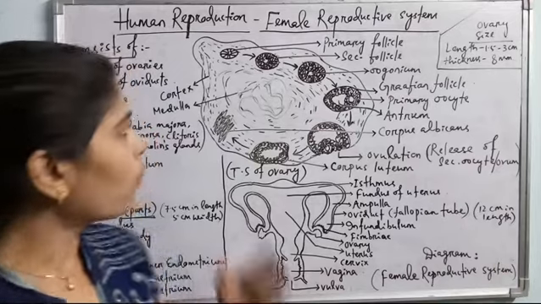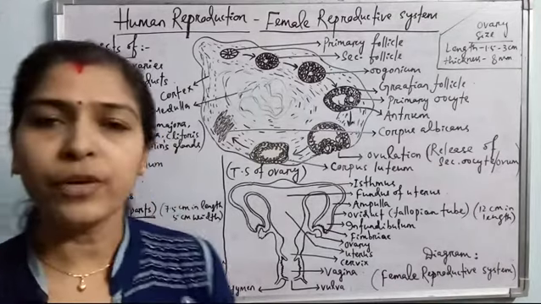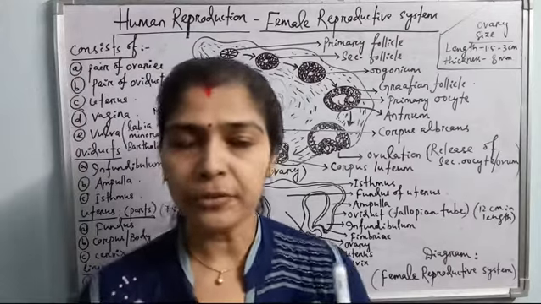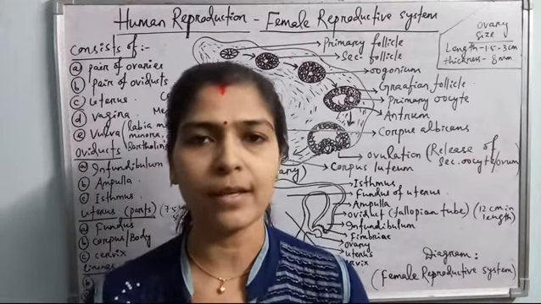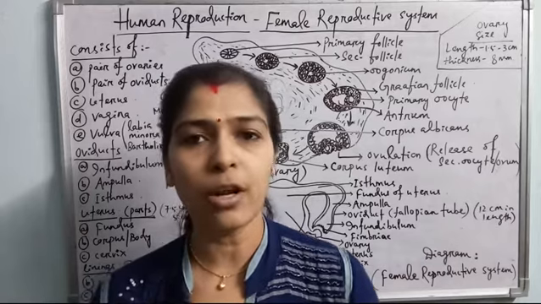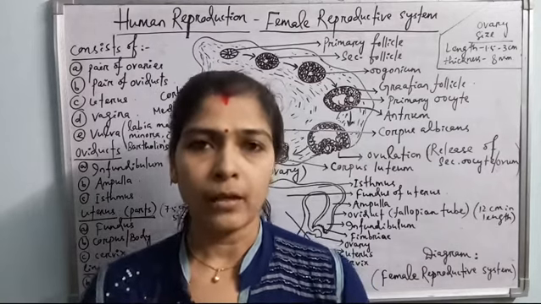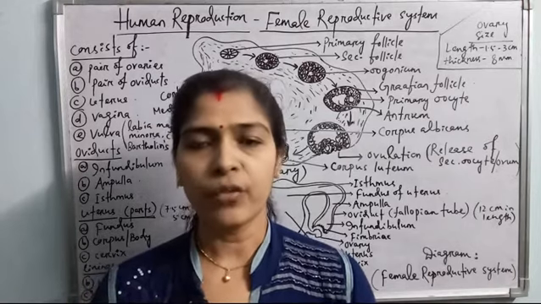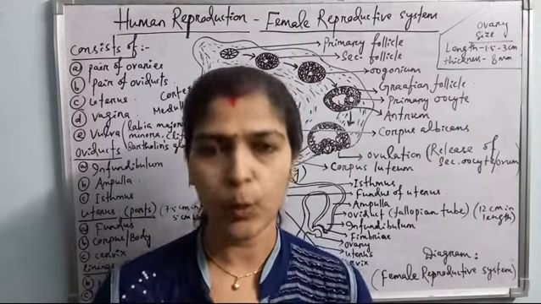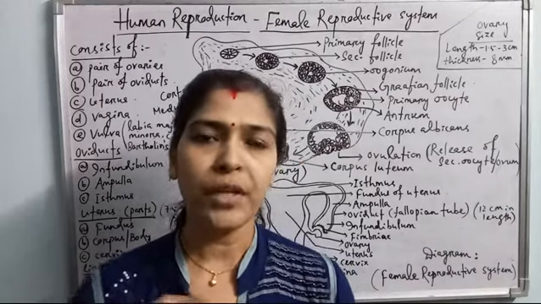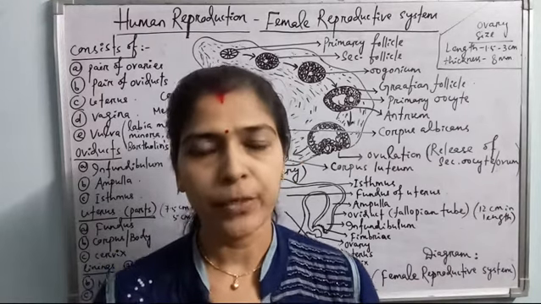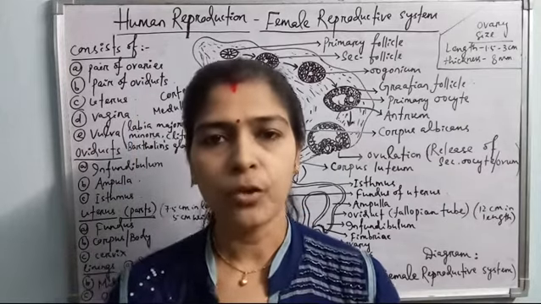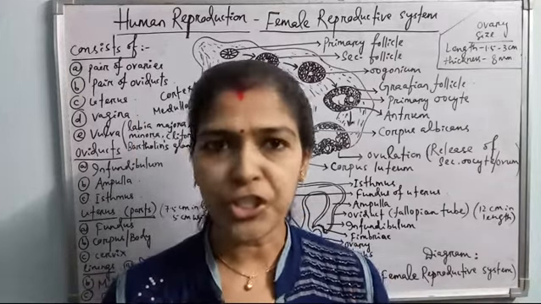What about the shape of the ovary, and where are the ovaries present? In females, the ovaries are present towards the dorsal wall of the abdominal cavity, each on either side of the vertebral column. The ovaries are attached to the dorsal wall of the lower abdomen by an ovarian ligament called mesovarium. Each ovary is very small, and it is an almond shaped structure.